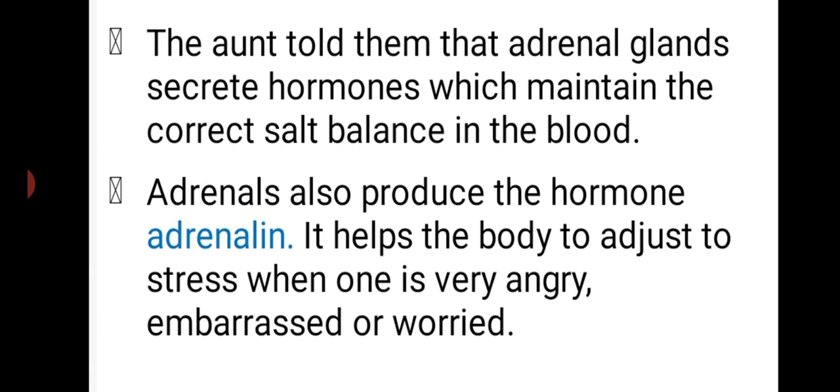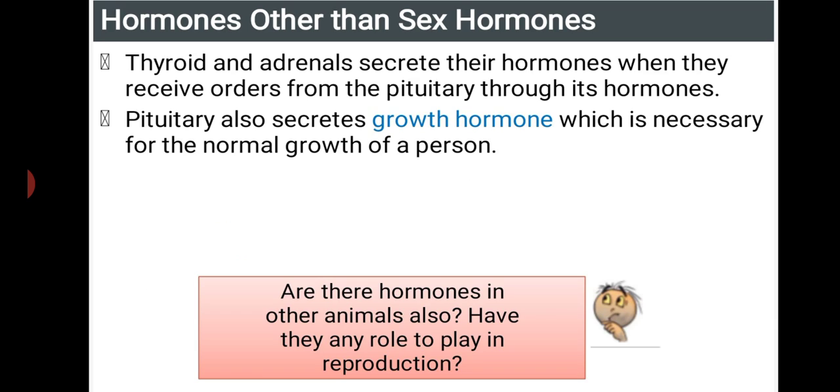At the time of anger or stress or even fear, the adrenaline hormone is released into the bloodstream and it helps us to handle the situation in a correct manner, to maintain a balance, or to get a picture of the surroundings. Thyroid and adrenal glands, as I told, secrete their hormones when they receive orders from the pituitary through hormones.